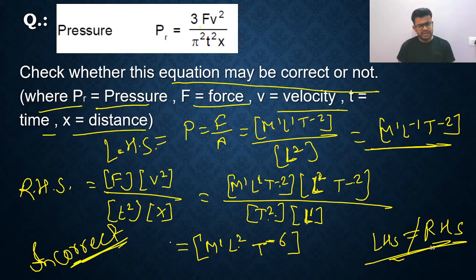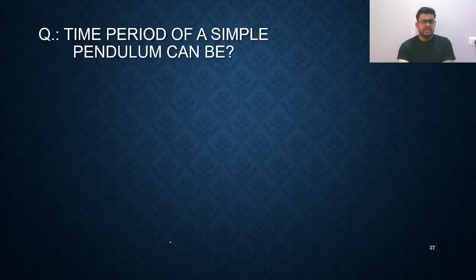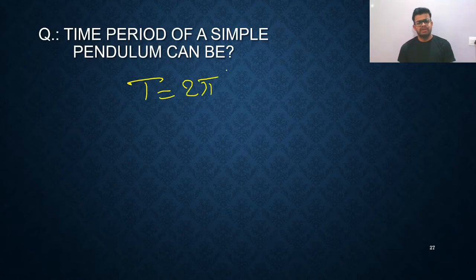All of you got it, right? Yes. So simply you can check like that. So you can check the correctness of any formula. So let's say the question is: check the correctness of the formula of time period of simple pendulum. So time period of simple pendulum, all of you know, is 2 pi root of L by G. T is equals to 2 pi root of L by G.